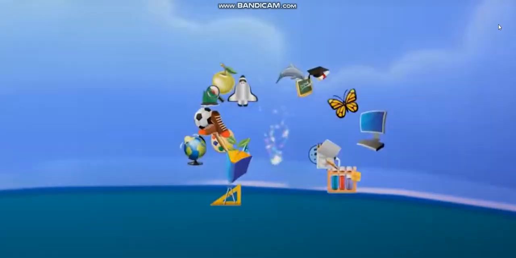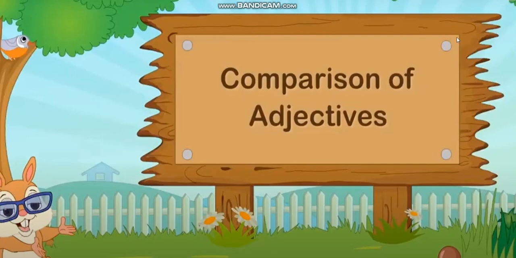Okay students, so we saw the kinds of adjective. Now moving towards the degrees of adjective. Here it is comparison of adjective. Let's see the video.